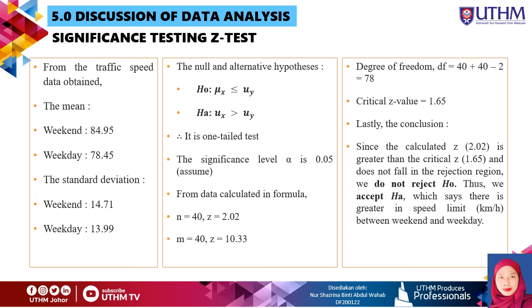Lastly, the conclusion. Since the calculated Z of 2.02 is greater than the critical Z of 1.65 and falls in the rejection region, we reject H0. Thus, we accept HA, which says there is a greater speed in km per hour between weekend and weekday.